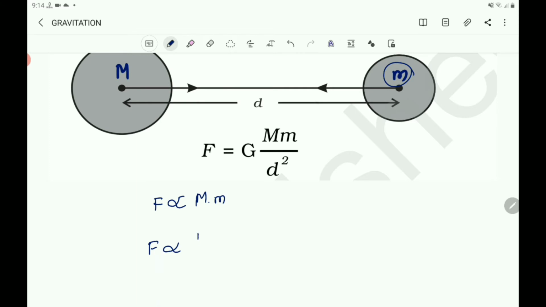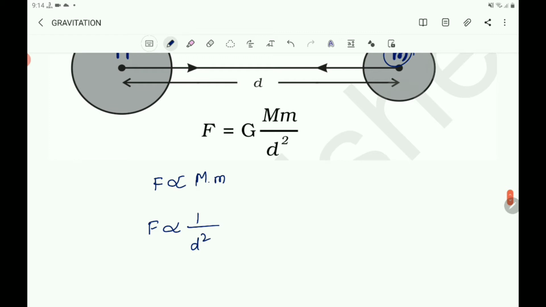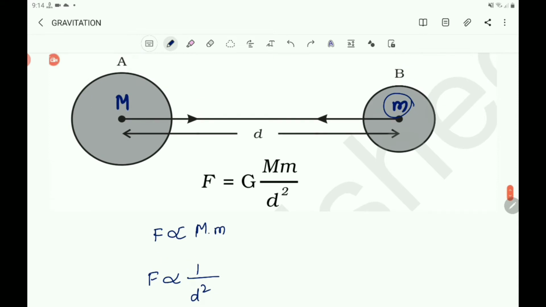Inversely means we have to take 1 by d square, in the denominator. Here the distance between the objects A and B is d.